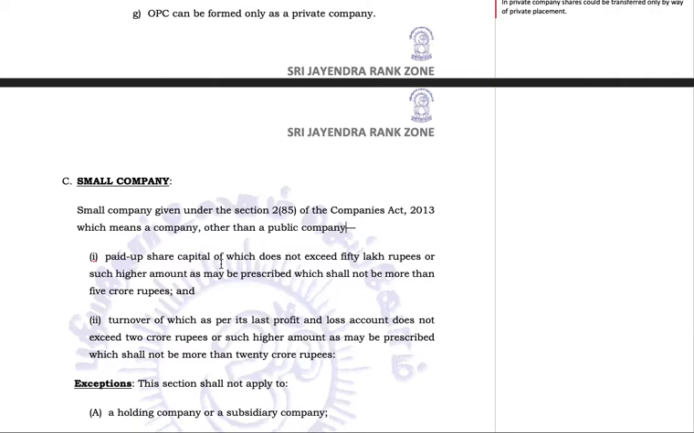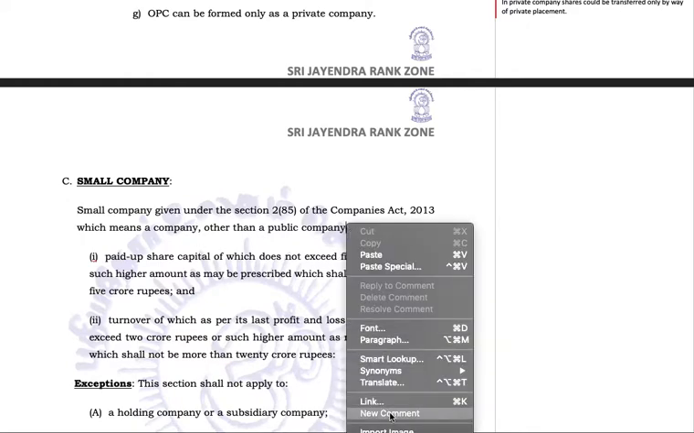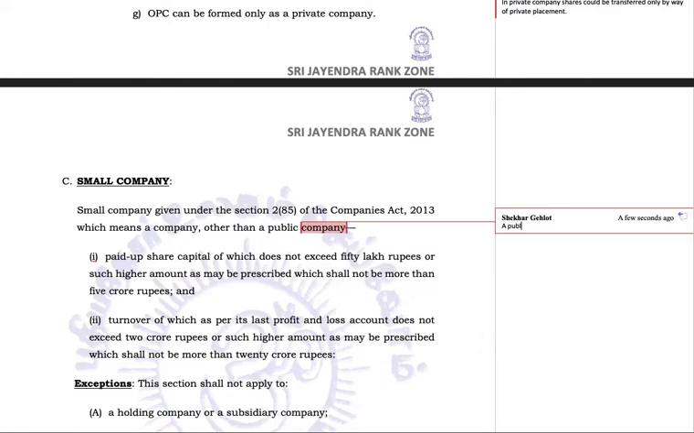Now the requirements of a small company. First thing, one thing is very much clear here, that a public company can never be categorized as a small company. A public company can never be a small company. Only a private company can be a small company. Paid up share capital of which does not exceed 50 lakh rupees. Coming back to this particular point, a public company can never be categorized as a small company.